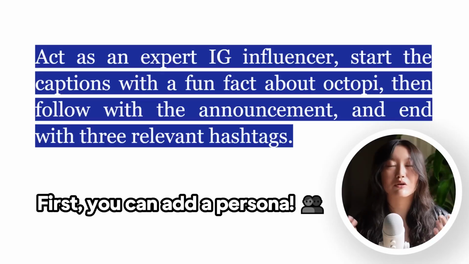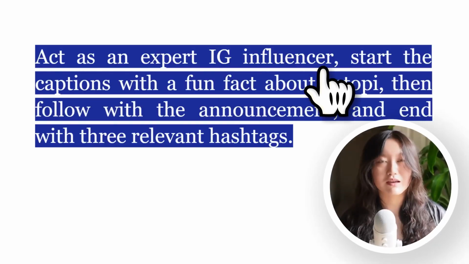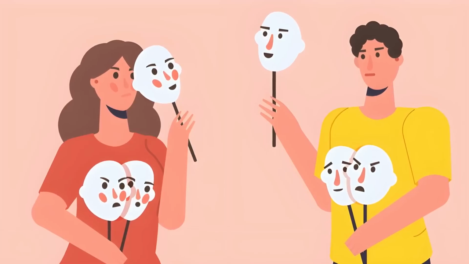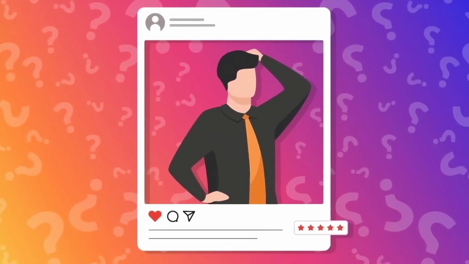First, you can add in a persona by telling the AI to act as an expert IG influencer to make the IG post. This allows the AI to take on the role of an IG influencer and use some of that more specific domain knowledge to make a better IG post.